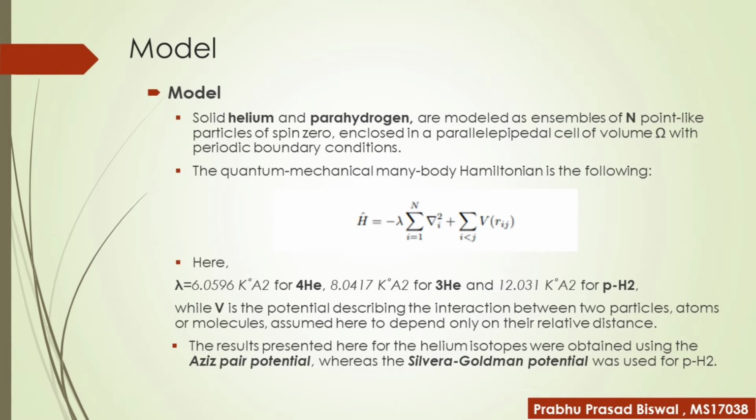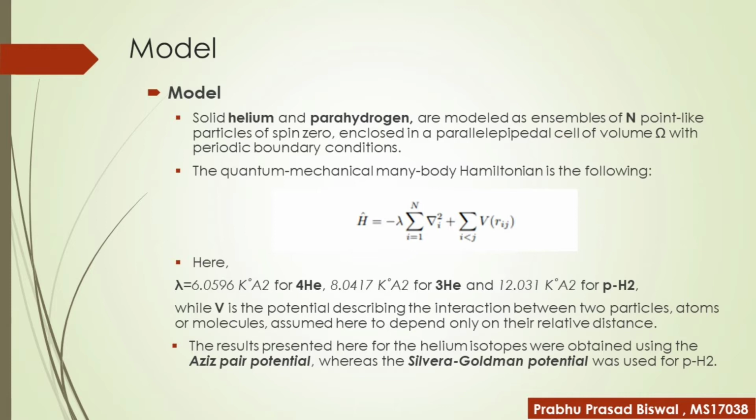Now, in the model part of the experiment, the solid helium and para-hydrogen are modeled as ensembles of N point-like particles of spin 0 enclosed in a parallelepipedal cell of volume omega with periodic boundary conditions.